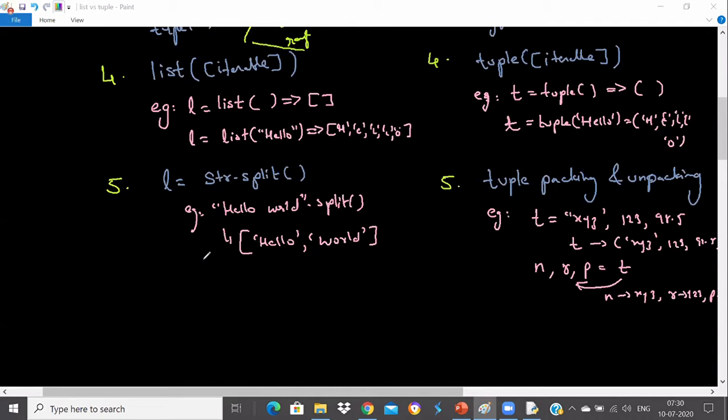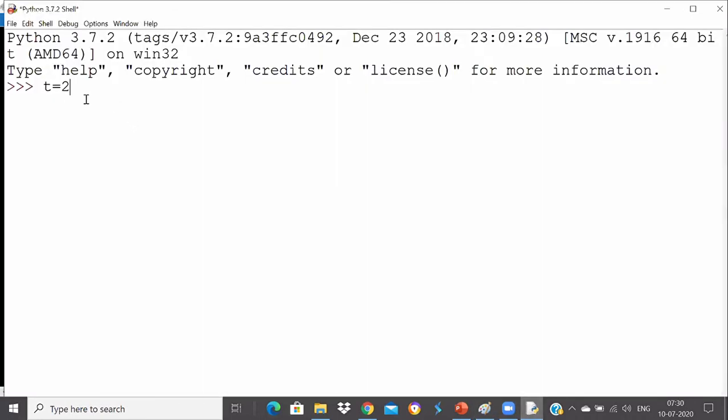Yes, you can do all that operation, Abhishek. You can swap the items, you can add them, you can do a lot of stuff. Udit was asking about t is equal to 2 and t is equal to 2 comma. Yes, t is equal to 2 is a single integer value. It will never act like a tuple, but 2 comma will act like a tuple.